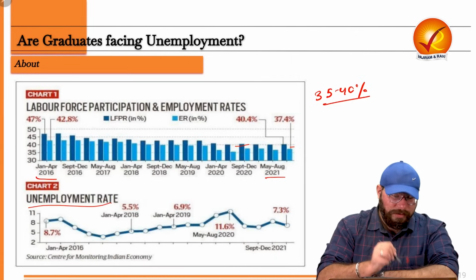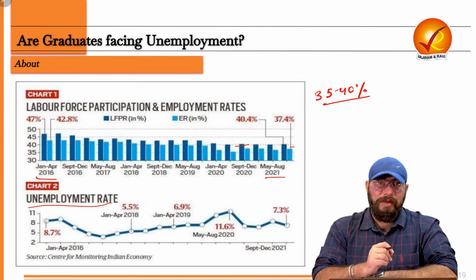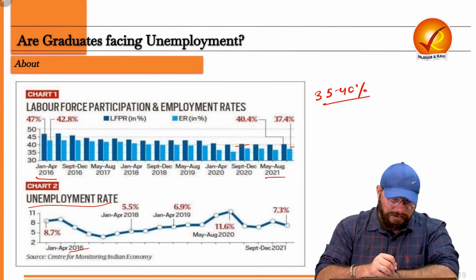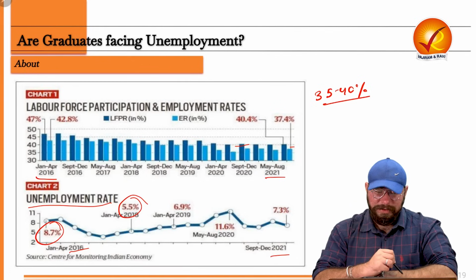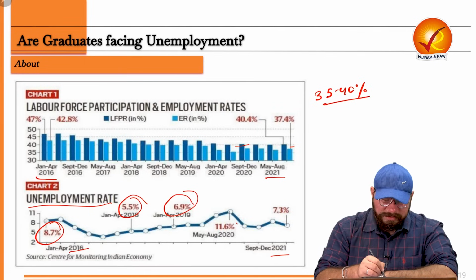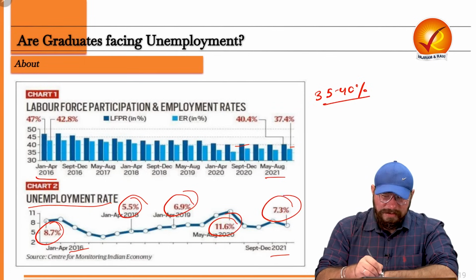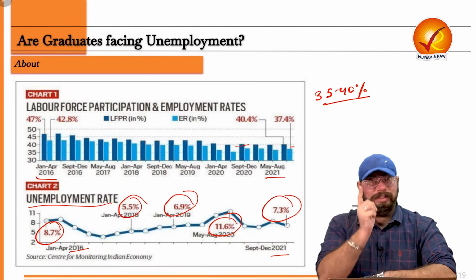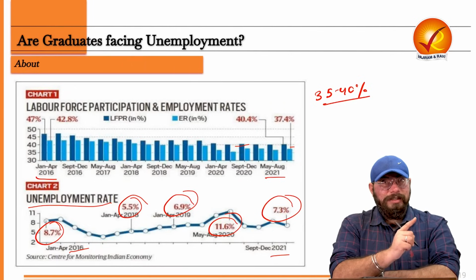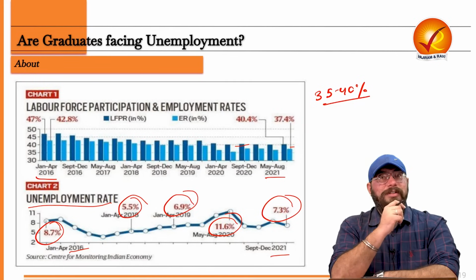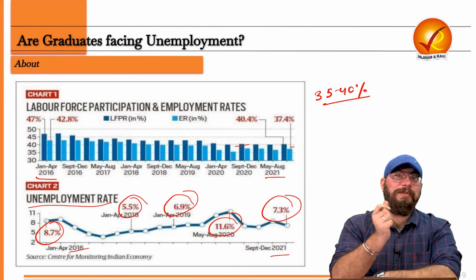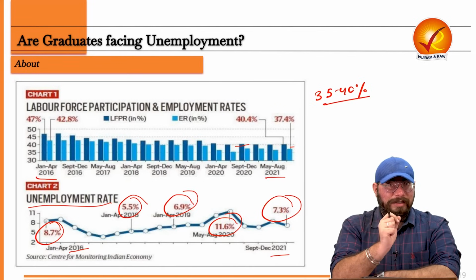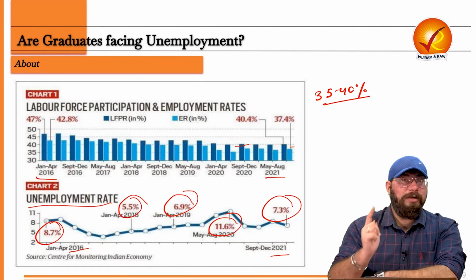But what is very important for us to understand is the unemployment rate in our country. And of course, if you see this data from 2016 to 2021, some year it has been 8.7%, sometimes it has been 5.5%, 2019 it was 6.9%, 2020 it was 11.6%, 2021 it was 7.3%. Now, if I talk about the last 1 year, that is 2023 and 2022, in the last 12 months, on a monthly basis based on periodic labor force survey data, the unemployment rate in our country has hovered around the range of 7 to 8%, right? So the unemployment rate in our country is close to 7 to 8%.